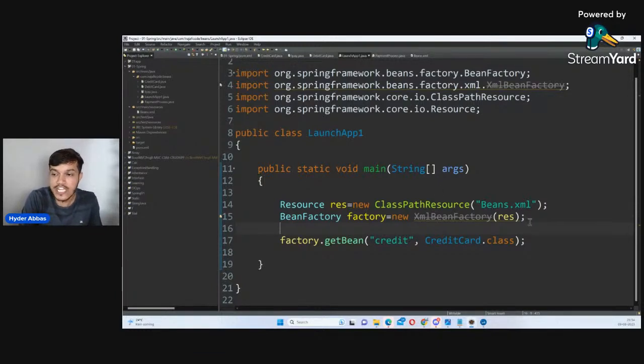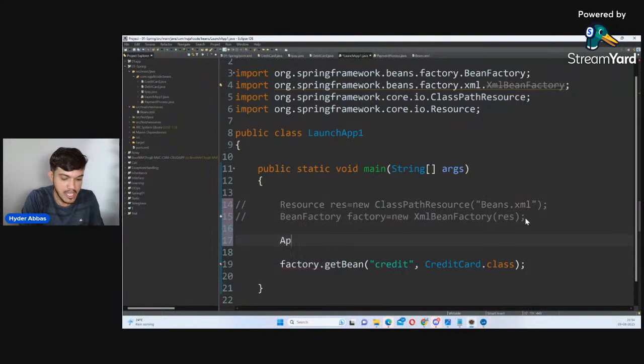And this is the older approach. What is the new approach? This is a deprecated approach. It is saying don't use that approach. What is that approach? ApplicationContext. ApplicationContext, and I'll name the variable whatever I feel like. It's up to you what you would like to give. Context equals new ClassPath.